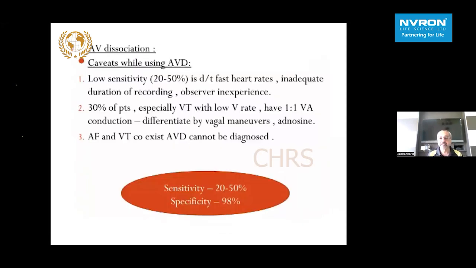So there are some caveats when we use AV dissociation criteria. The sensitivity is perhaps at the best 50%, and during fast heart rates, there can be inadequate duration of recording, so we may not get the fusion and capture all the time. And as I said earlier, only 30% of patients with VT have 1:1 VA conduction. And also rarely you can have atrial fibrillation and a VT going on together, and then it's very hard to diagnose AV dissociation. However, if you are able to diagnose, the specificity is close to 100%. So there are very few criteria which have that very high specificity.